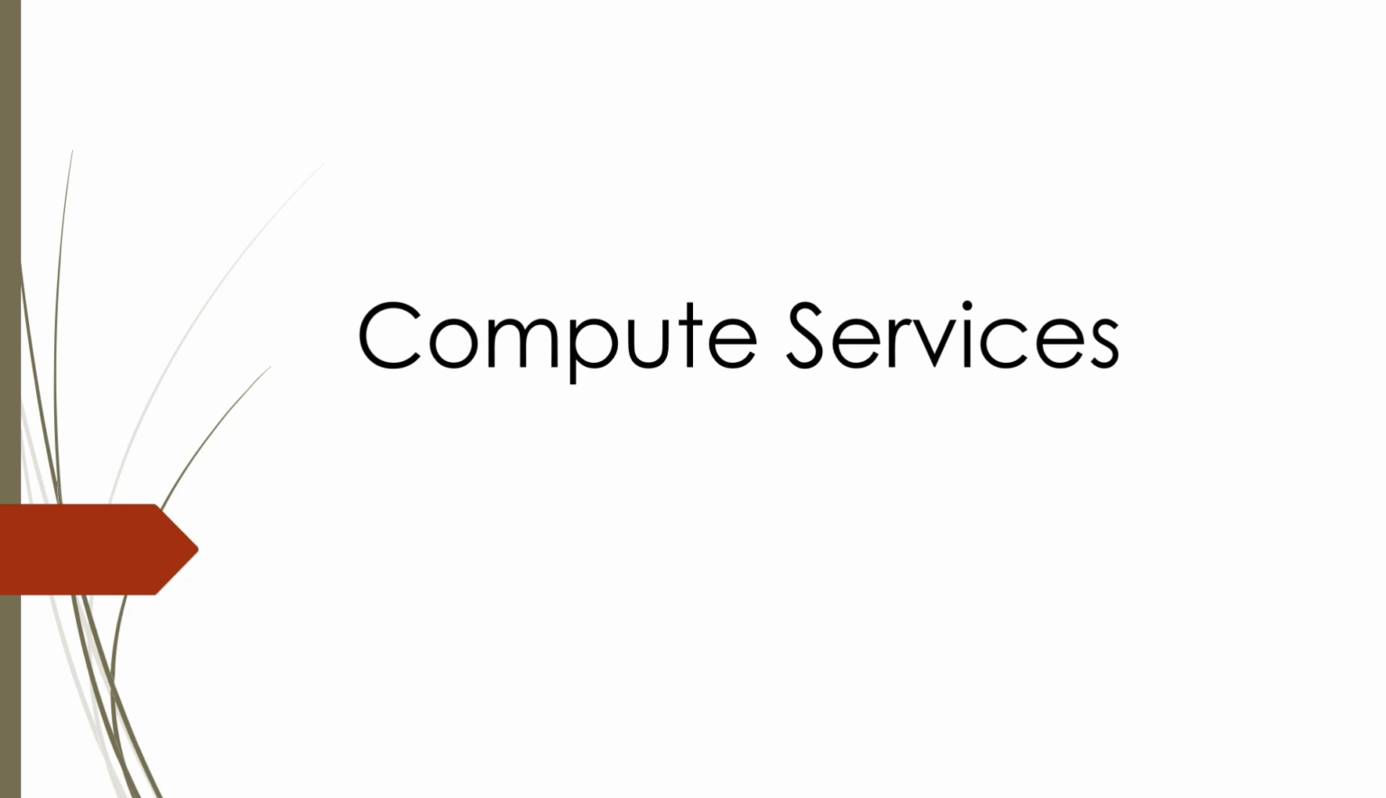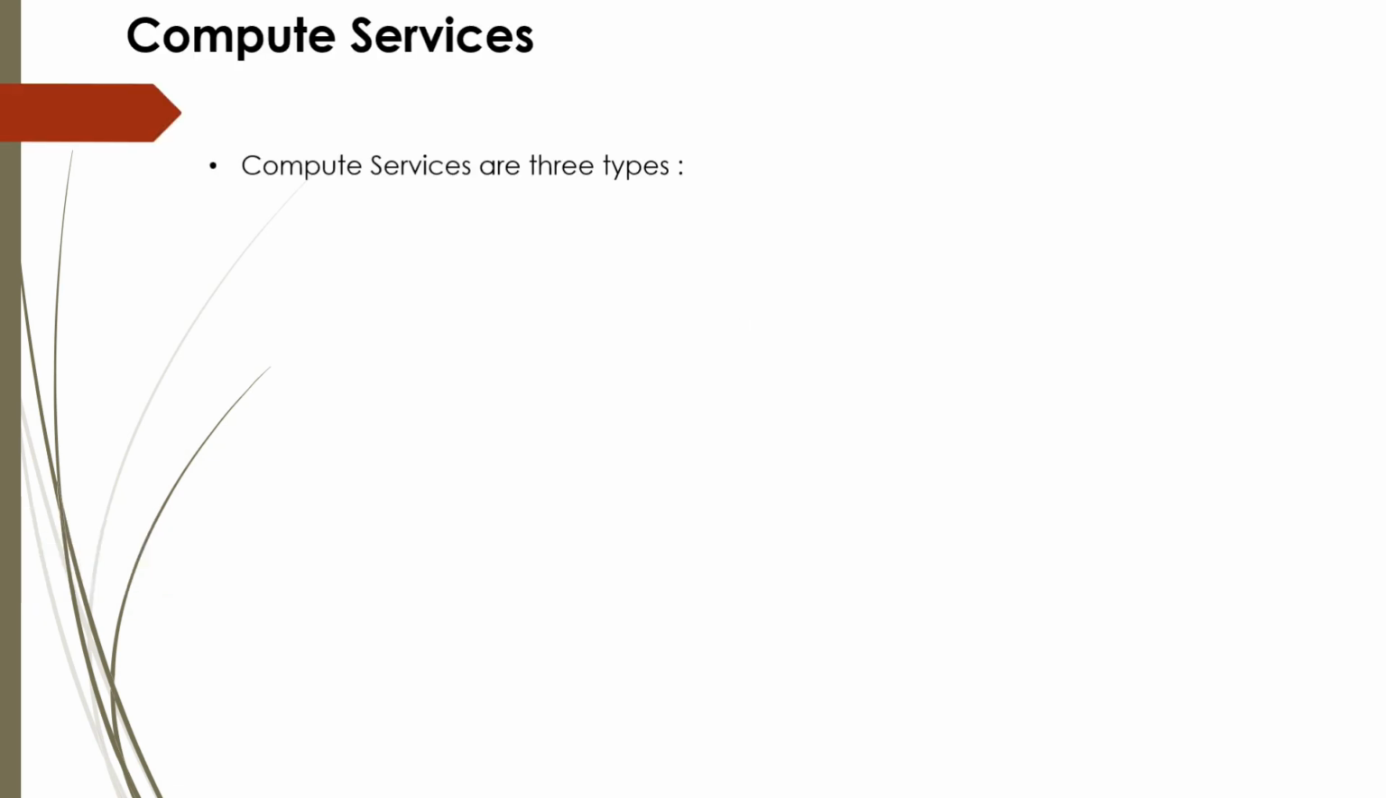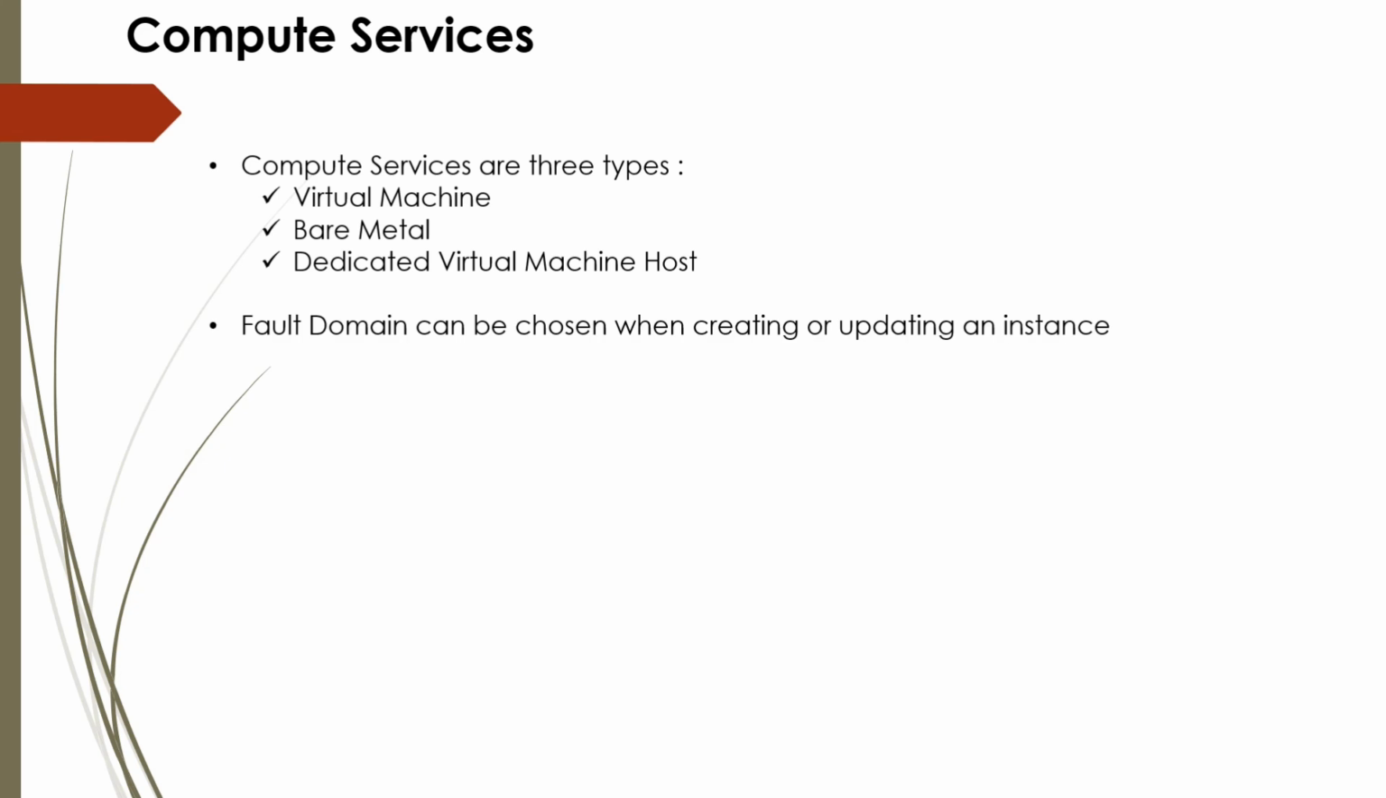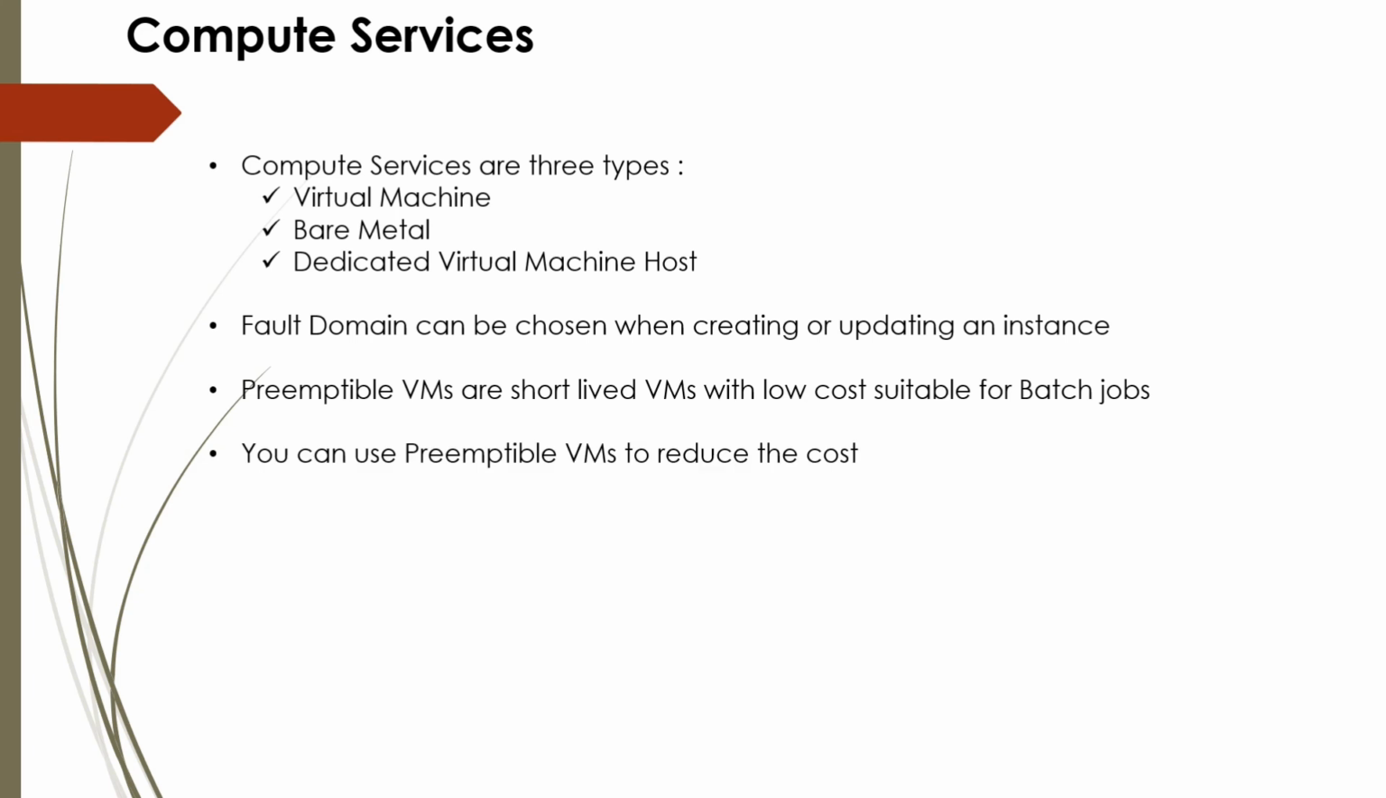Now compute services. Compute services are of three types: virtual machine, bare metal, and dedicated virtual machine host. Fault domain can be chosen when creating or updating an instance. Preemptible VMs are short-lived VMs with low cost, suitable for batch jobs. You can use preemptible VMs to reduce the cost. So if your requirement is to reduce the cost and you are using it for a very short amount of time, then you can use preemptible VM.